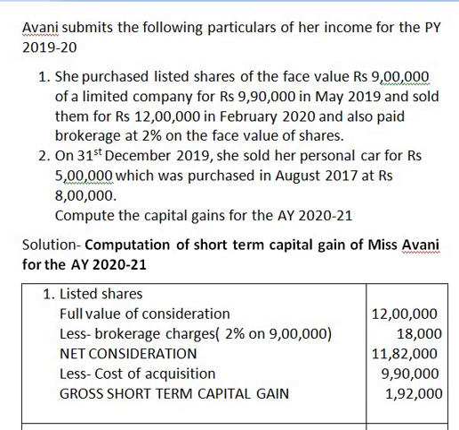From gross short-term capital gain, deduct exemptions if they are given in the sum. So less exemptions. You are not given any exemptions in the sum, it is nil.